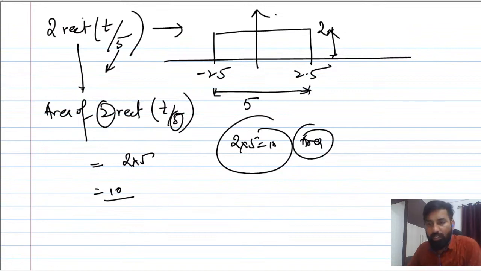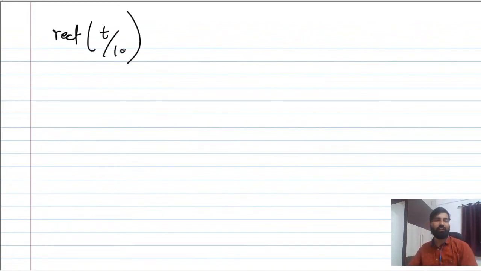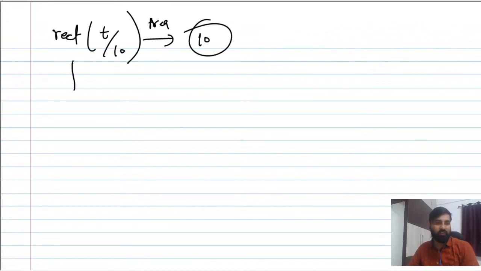Now suppose in the exam they have given rect(t/10) and ask you to find the area of this. The area is going to be 10 only. How? You can plot it.